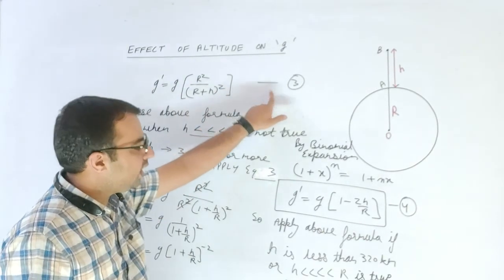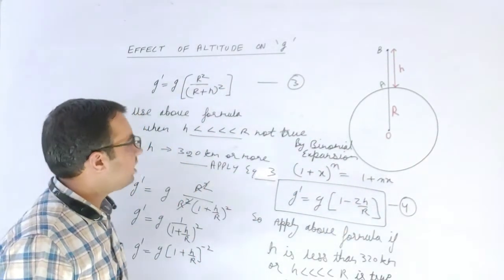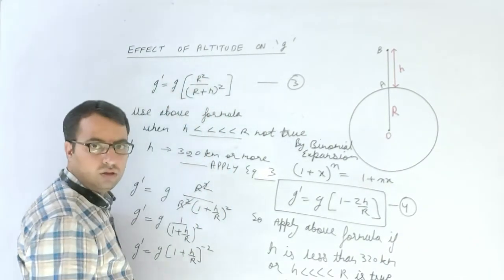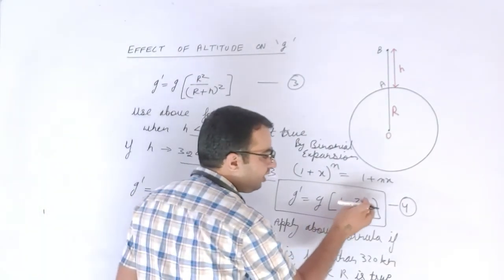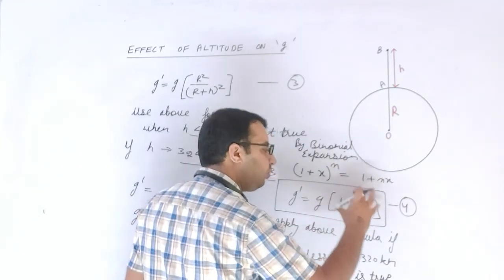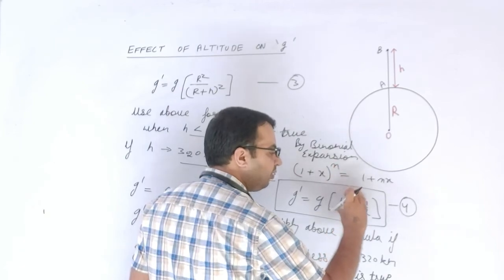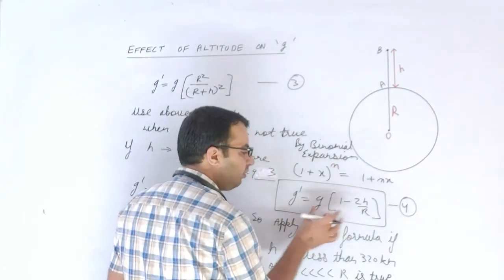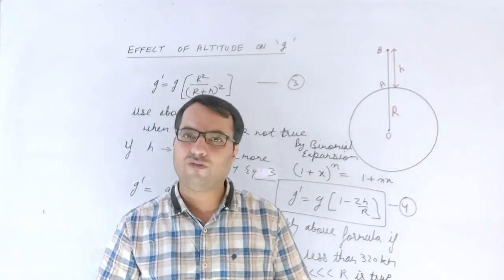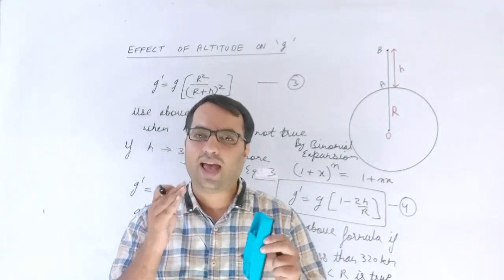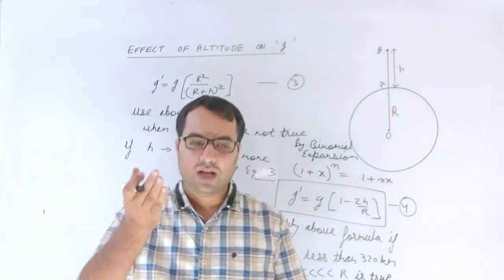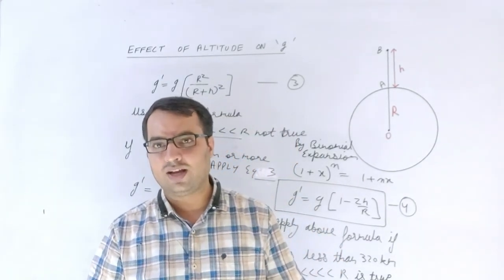From equation number 3 and equation number 4, both equations tell us, as we have already discussed, because the denominator is more than the numerator, it will be less than 1. And here we are subtracting this 2h upon r from 1. So this value definitely will be less than 1, and if this value is less than 1, the result will be less than g. So both equation number 3 as well as equation number 4 show you that the value of the acceleration due to gravity decreases as we go to higher altitude, or go upward from the surface of the earth.